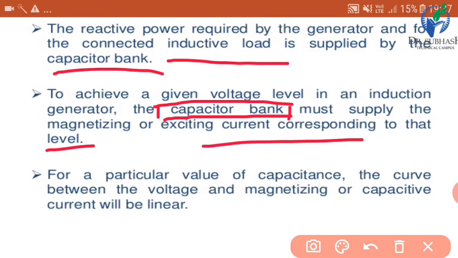It is used for power factor correction also, and it will supply the magnetizing or exciting current for the voltage build-up. So this is also useful for capacitor bank. For a particular value of capacitance, the curve between the voltage and magnetizing or capacitive current will be linear. It means relationship between the voltage and magnetizing or capacitive current will be linear for the induction generator.